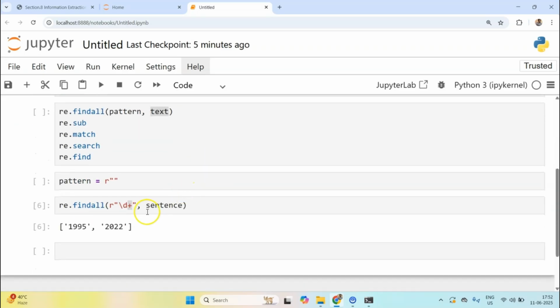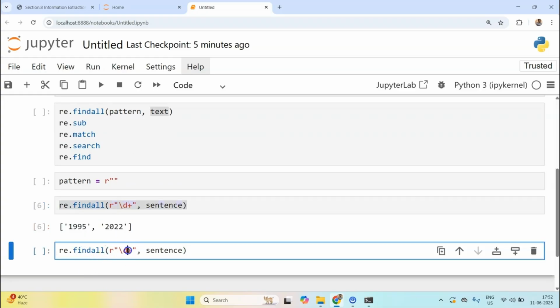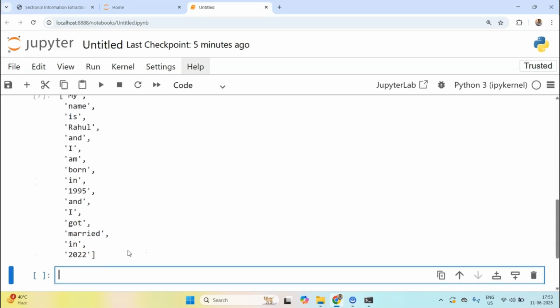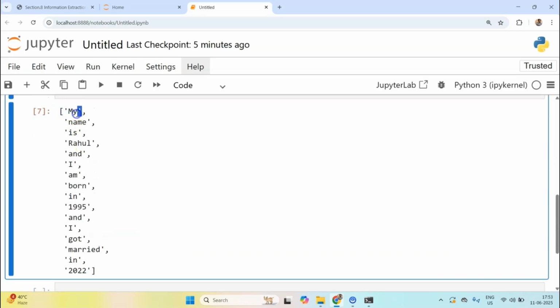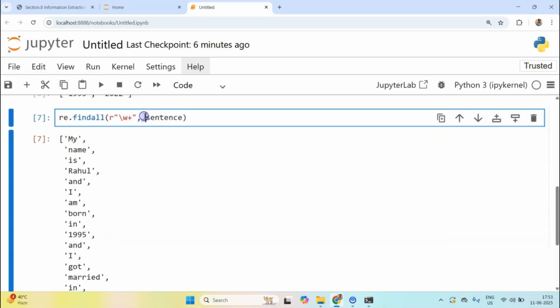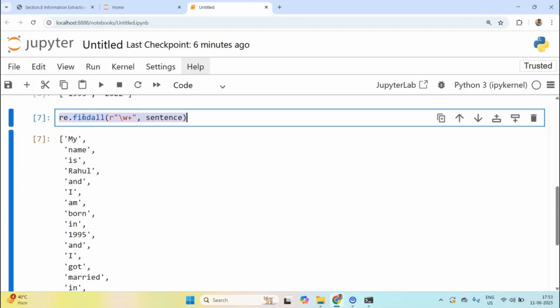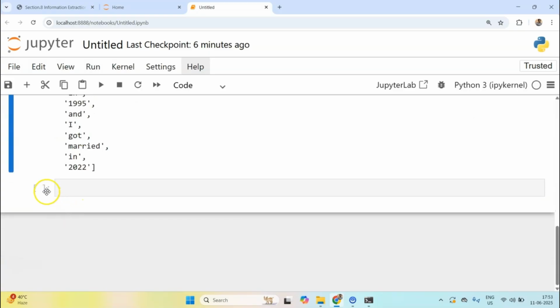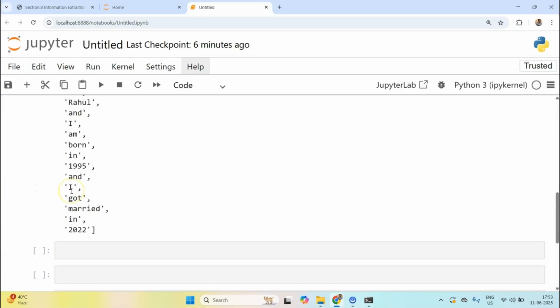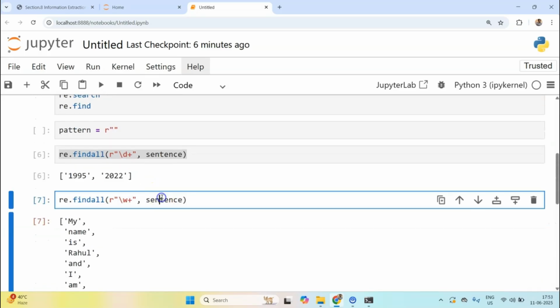Okay. So I hope it makes sense. Now let me do one thing. Let me repeat this for words. You see, now all the words have been returned separately, and this is something very powerful, because this can be used to even tokenize your text, for which we have been using word tokenize of NLTK, right? Although NLTK's word tokenize is much more powerful, it is doing other things as well, but still, if you had to build your own tokenizer, then this is something that you could have done.